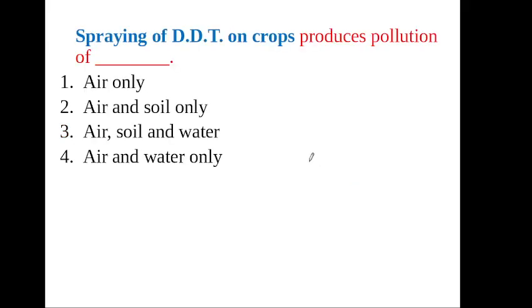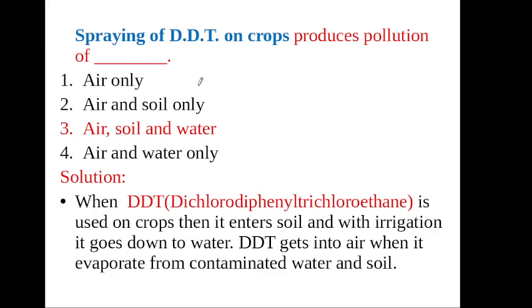Spraying of DDT on crops produces pollution of, your answer: air, soil and water. What is the abbreviation of DDT? This question is also important. Dichloro diphenyl trichloroethane. This is the abbreviation of DDT.